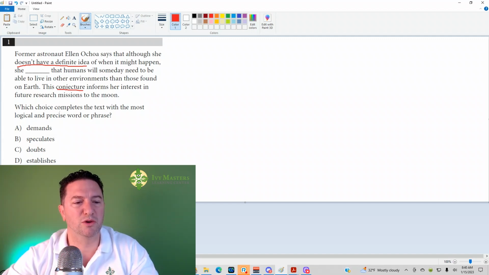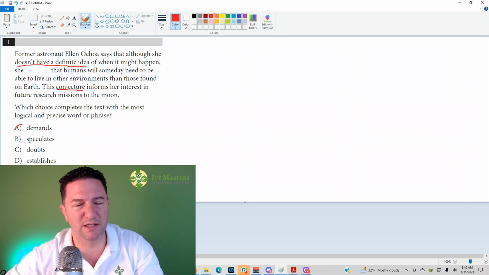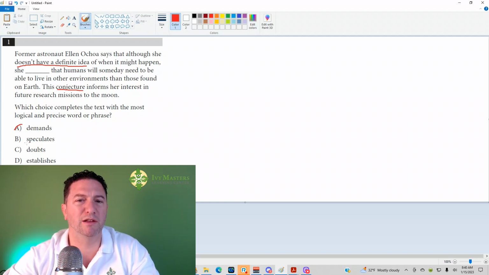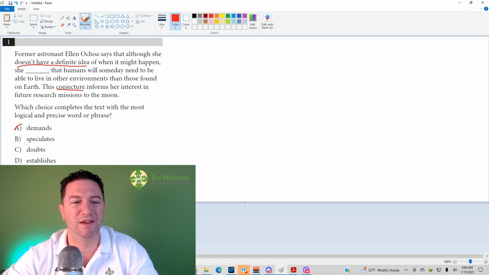The question asks, which choice completes the text with the most logical and precise word or phrase? Demands: she can't be like, hey humans, you need to live in other environments. Okay, she's not demanding that it happens. Speculate, notice the S-P-E-C there. That's the same spec as in spectator, one who watches, or spectacles, something you look through. So when you speculate, you're looking ahead, and it's something you think might happen, and conjecture, an idea thrown together, an idea of what you think might happen. Looks like a good fit for the blank.